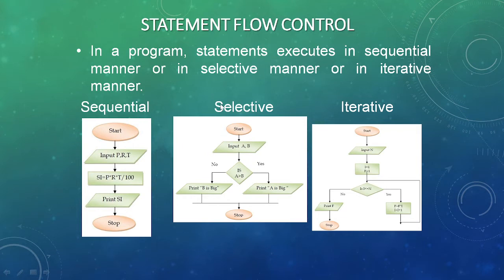Whereas in the selection statement, a decision making condition is tested. Likewise, to write a program to find the greater of any two numbers, we have to use selection or decision statements.